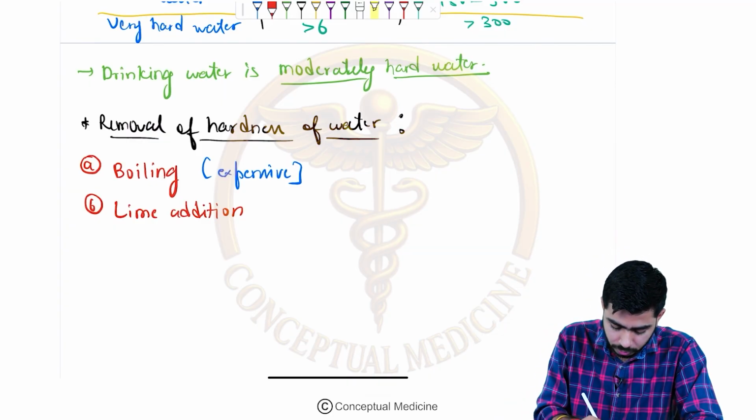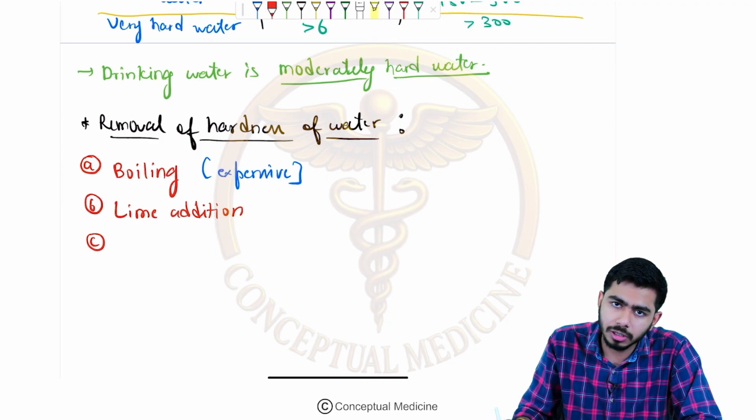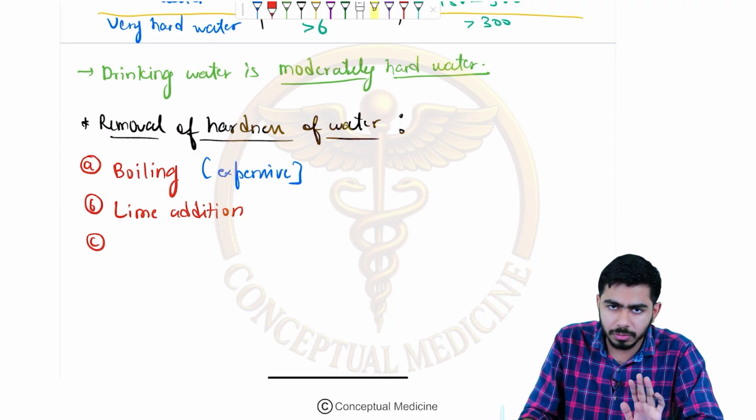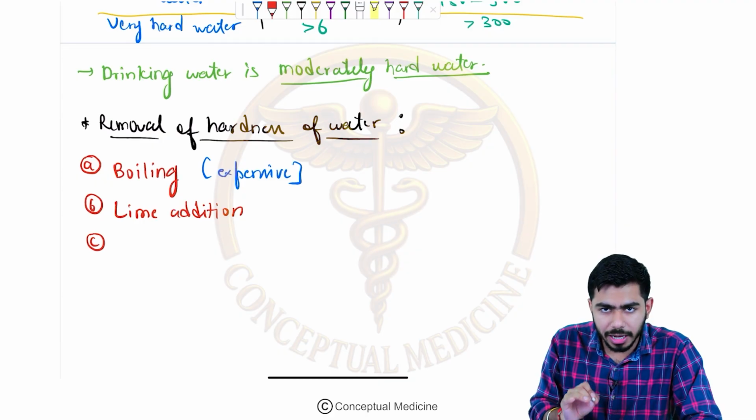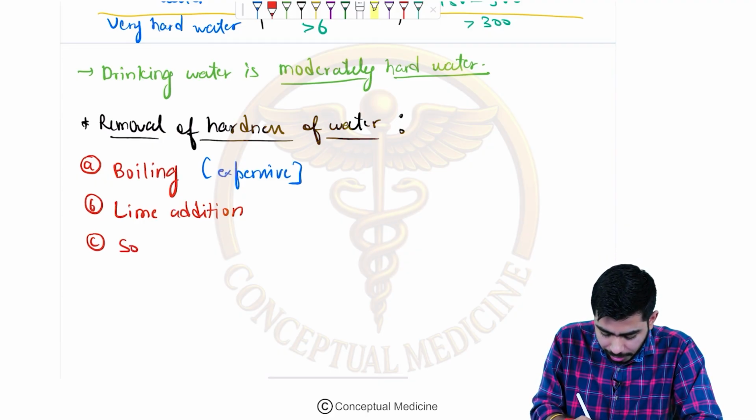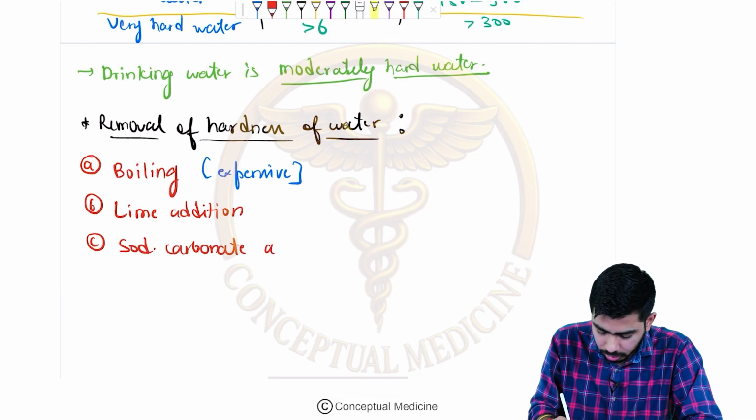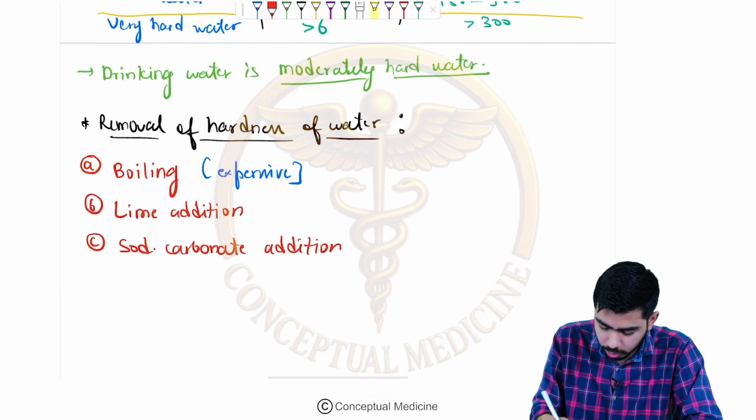For both of these questions, this particular table will be serving the purpose. So boiling, lime addition, then you can be adding the sodium carbonate, guys. Sodium carbonate addition might also be done for softening of the water, and the base exchange process might also be done.